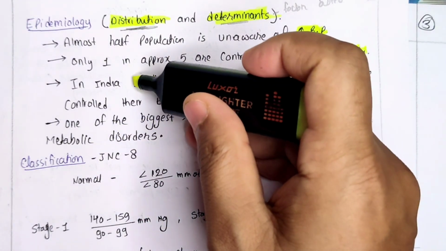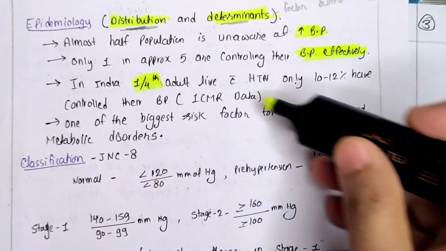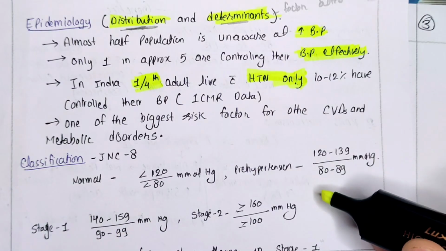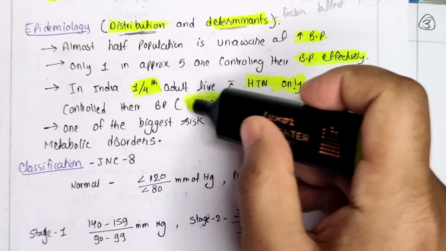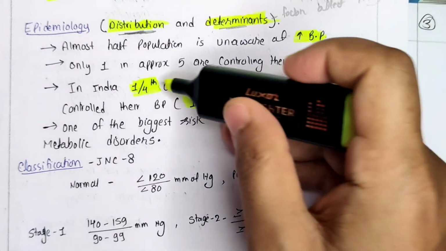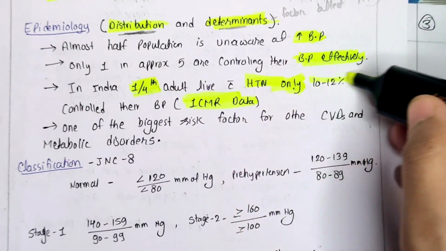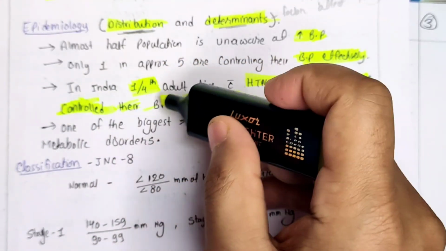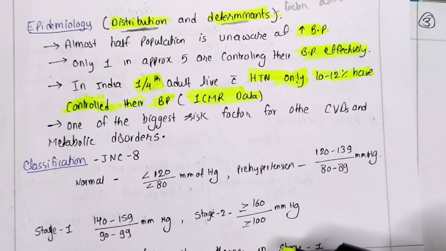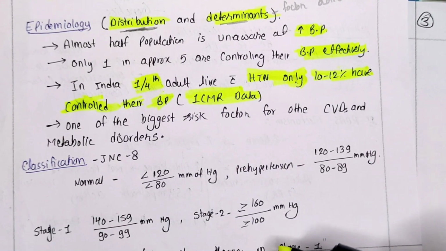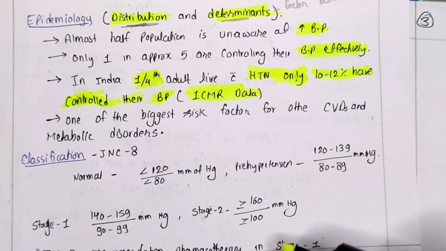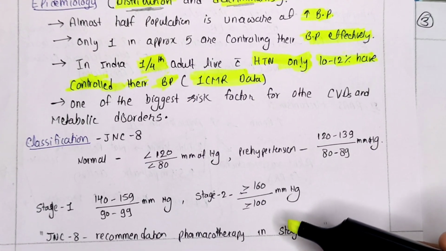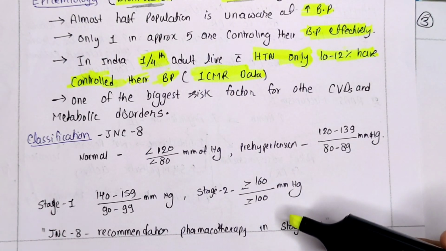Now in India, 1 in every 4, one quarter of adults, live with hypertension. This is a dangerous, alarming situation. I am not saying this, the collected data is saying it. Out of this 1 in 4, only 10 to 12% have controlled BP. BP cannot be cured completely. Those who say they will cure BP by giving some drugs may not be right, because as of now it can only be controlled by giving medication. There are a lot of non-pharmacological measures that can help us in controlling BP, but not in curing it from the root. So we have to understand that.